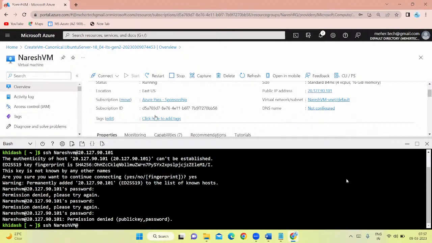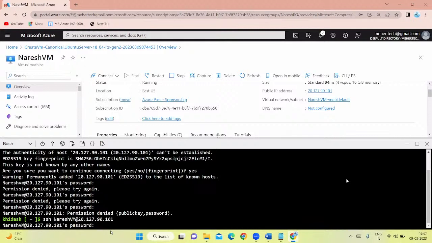The public IP also, guys, you have to be very careful about at the time of deploying it. Yeah, you're also right. So I'm passing the public IP for our VM here. It got stuck, one minute, guys. 20.127.90.101.